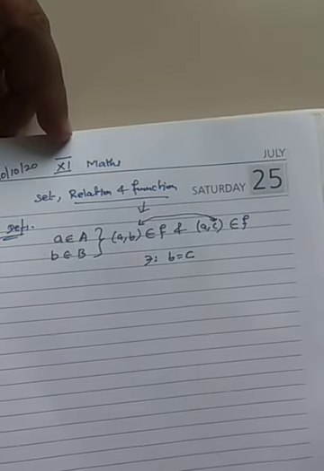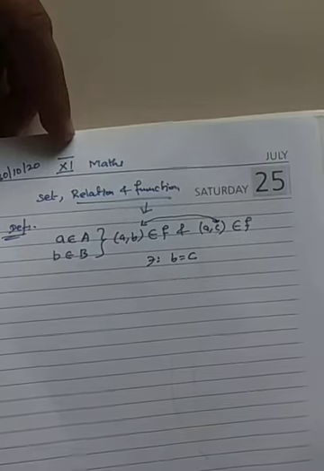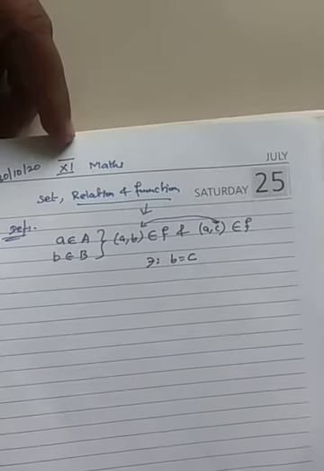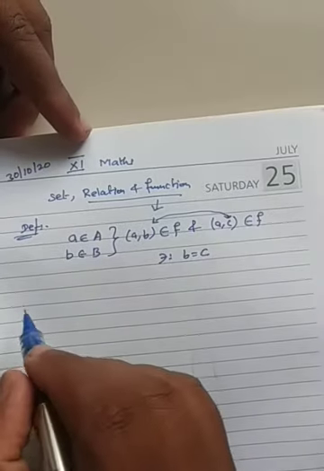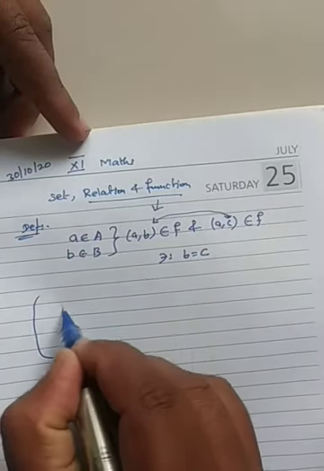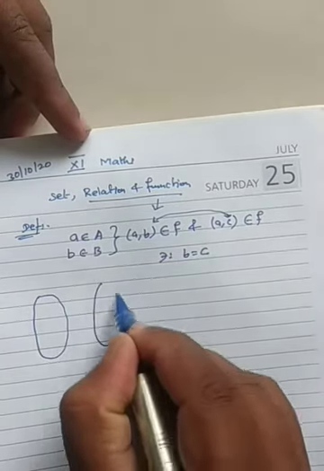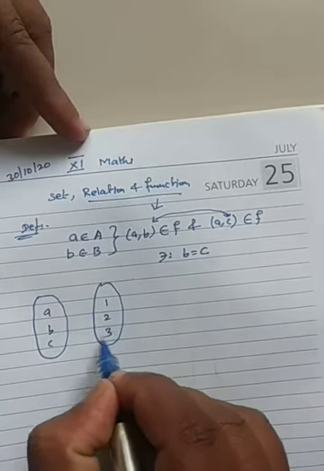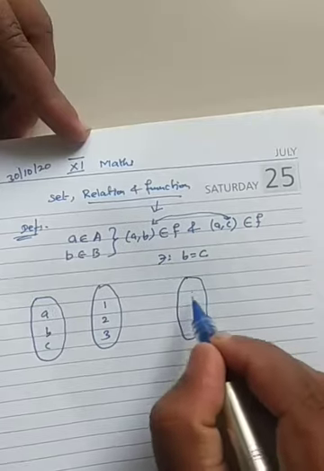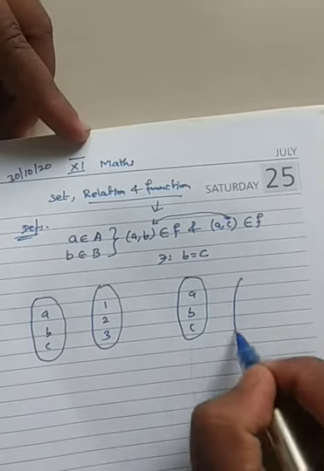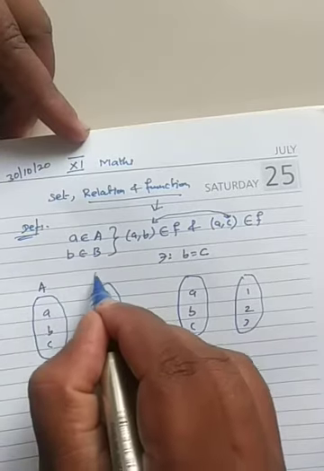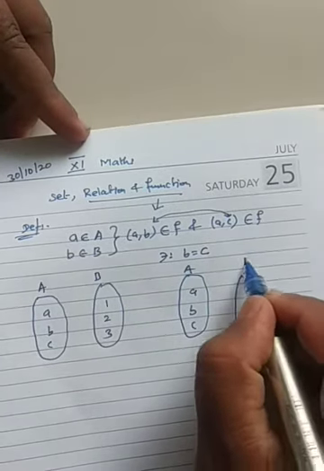I need not go this way. I want to do it in a slightly different way. You can see here two things are very important. I'll tell you, if A, B, C is there, and here 1, 2, 3 is there. This is A, B, C, and this is 1, 2, 3.